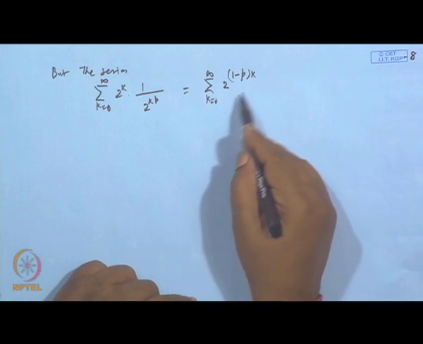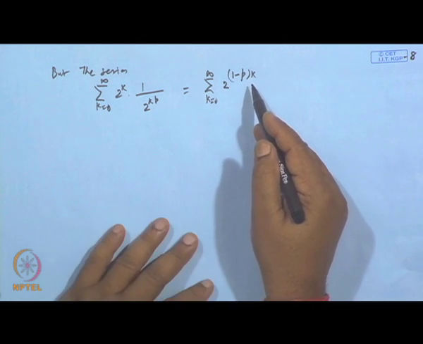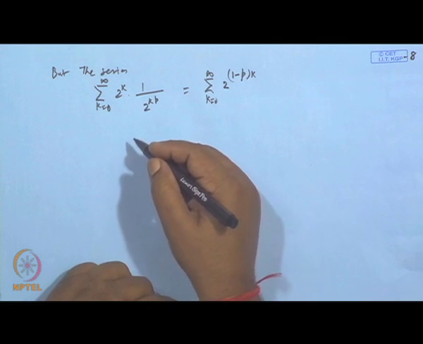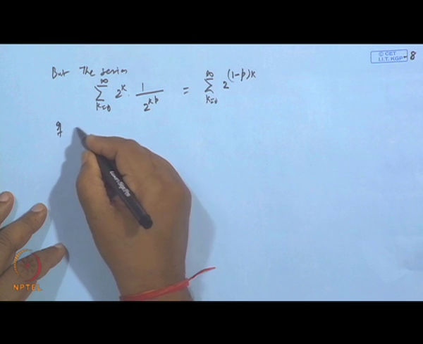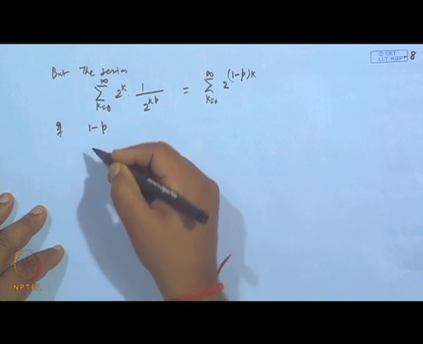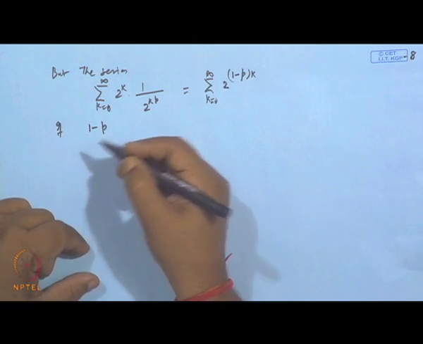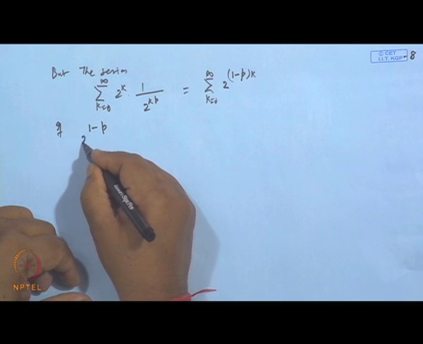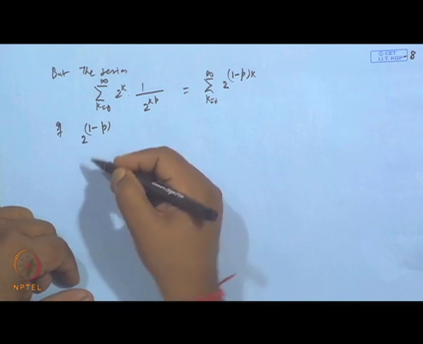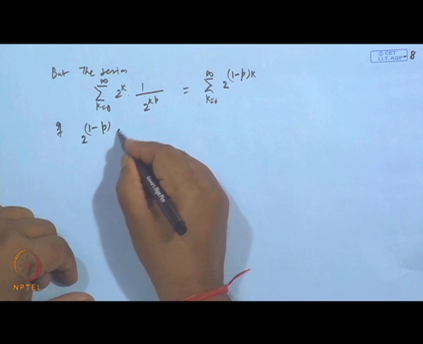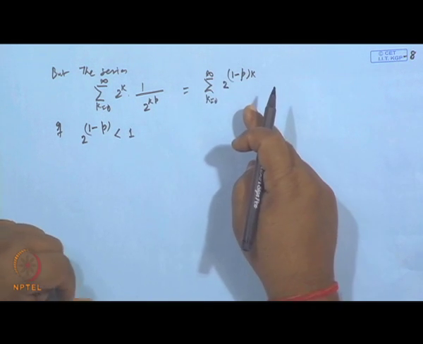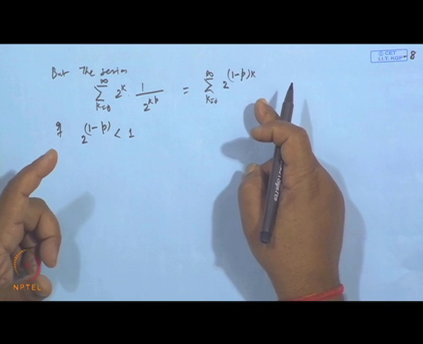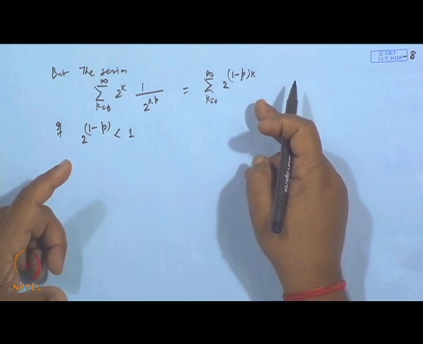Now, this is basically a geometric series. So, if 2 to the power 1 minus p is strictly less than 1, then it will behave as a geometric series sigma r to the power k, where mod r is less than 1.